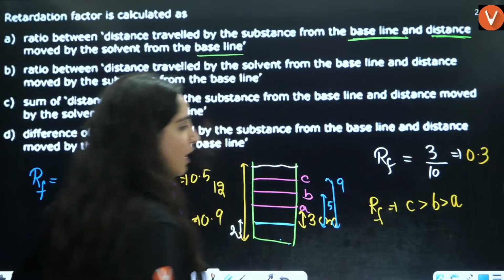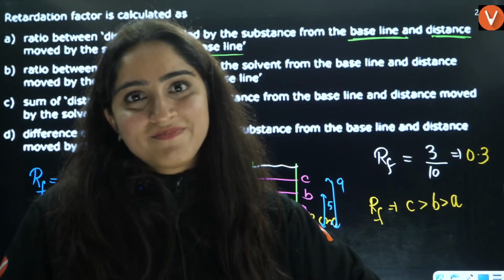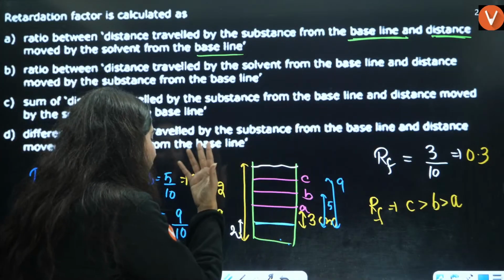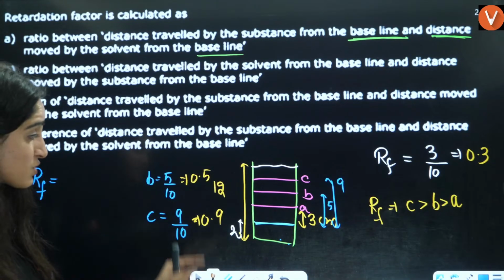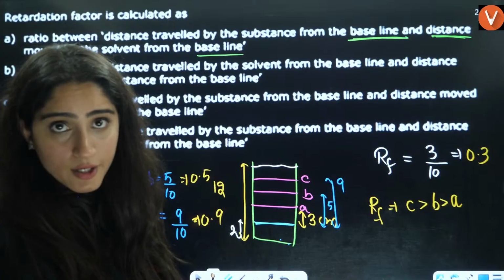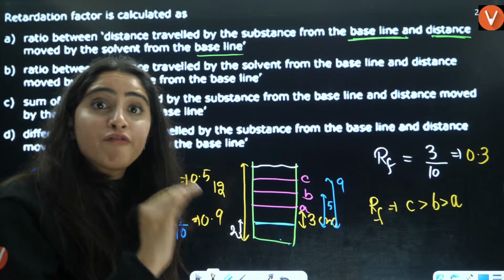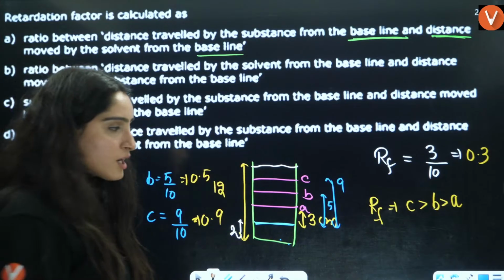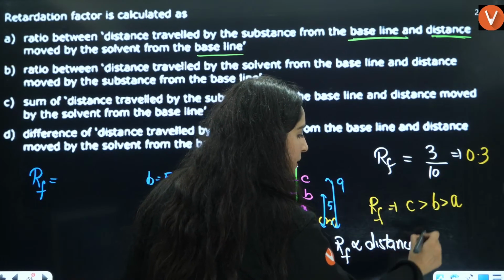Now, what you have to think is, if they give you in the exam, they are not giving you this image. They are just giving you retardation factor is 0.3, 0.5, 0.9. The one with maximum retardation factor will be away from the baseline. That is why C is maximum away from the baseline, then B, then A. So retardation factor is directly proportional to distance from baseline.